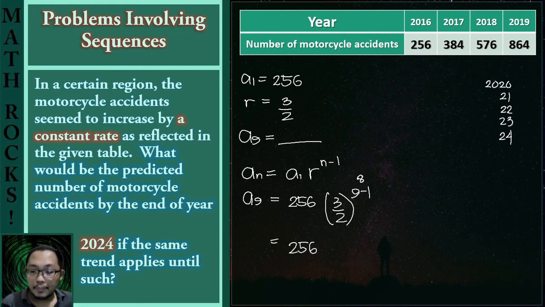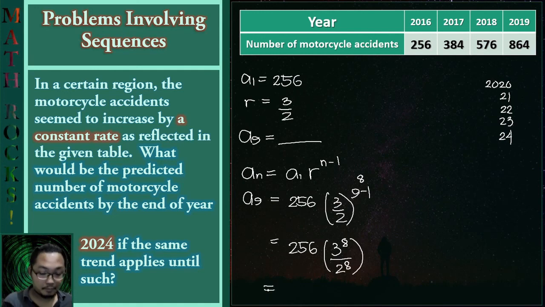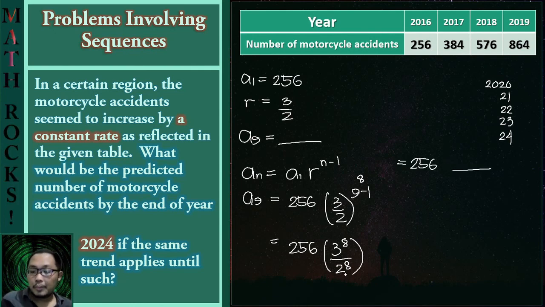So now, the 8 will be distributed to both the numerator and denominator. So here we will have 2 raised to 8 actually is 256. Applying cancellation method here gives us a 1. So that means we are only looking for 3 raised to 8.